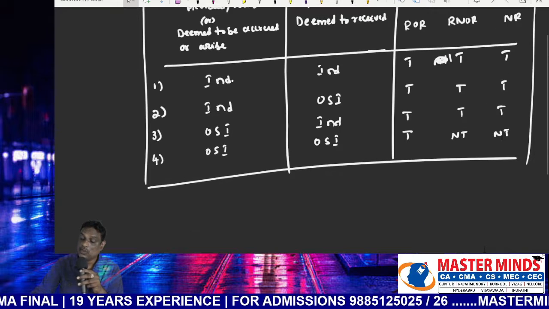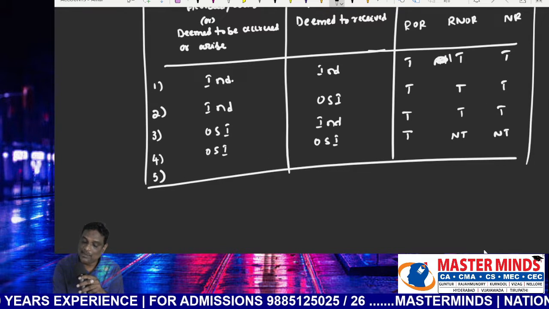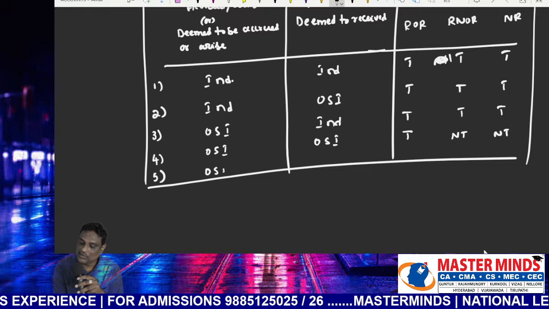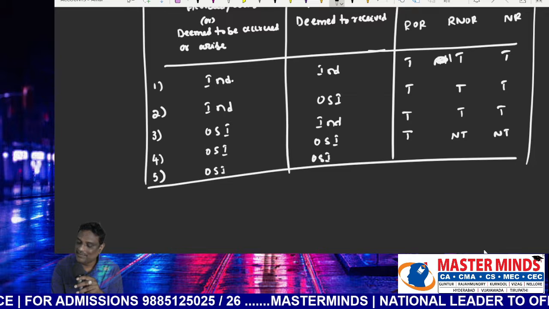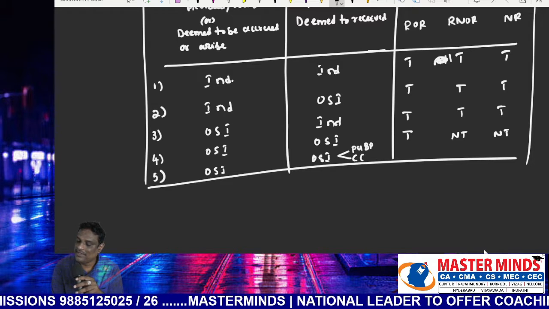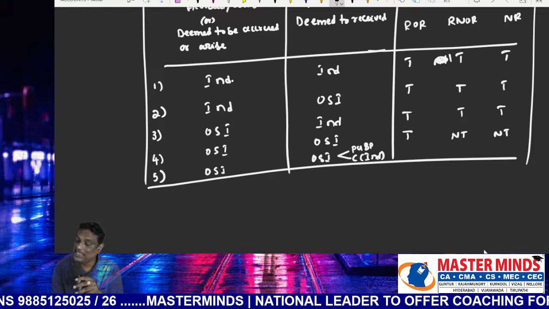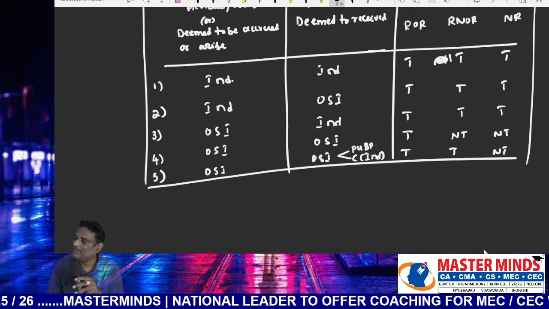Okay. Another point, an exceptional and important point: if both are located outside India, plus it is a PGBP income, and the business is controlled from India, then it will be taxable in the second case also. Taxable, taxable, not taxable.